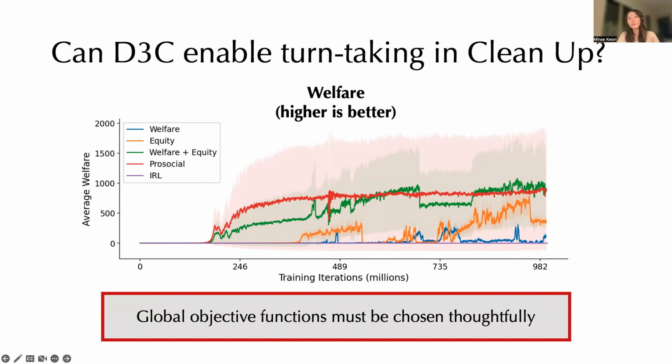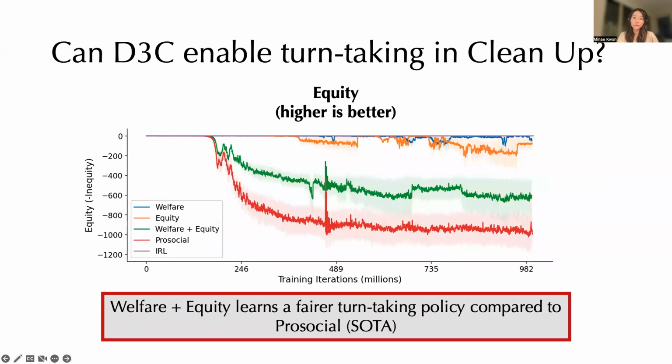I'd say another takeaway from this graph is that the different choices of global objectives can indeed produce different systemic behaviors when using D3C, but the choice of global objective is not obvious. So for instance, here, agents trained with the global objective welfare don't really end up maximizing it very well. So global objectives must be chosen carefully.